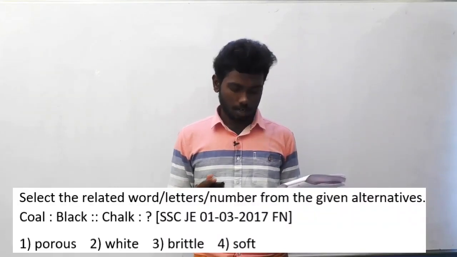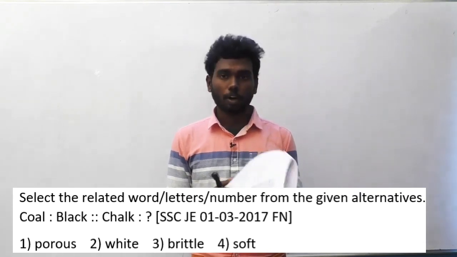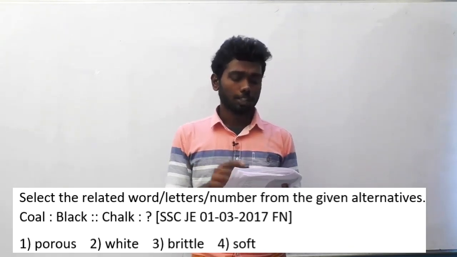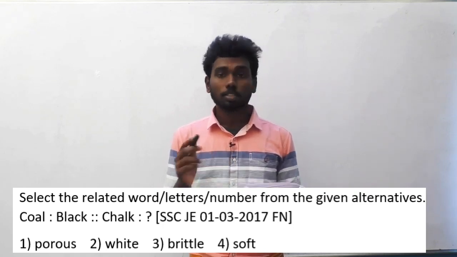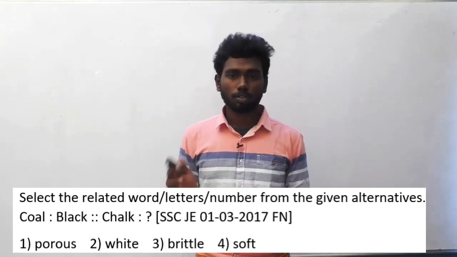Okay students, let's go to the next question. Question number 101. Let me read the question first. Select the related word or letters or number from the given alternatives. The alternatives are: coal is to black implies chalk is to what? This question was asked in SSC JE 1 March 17 in 4-month session.